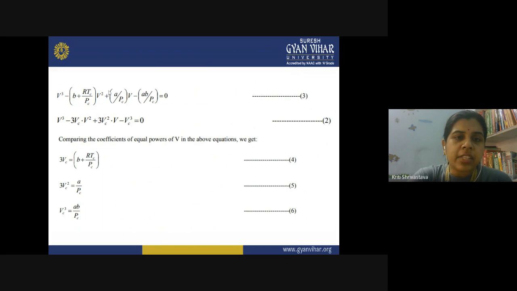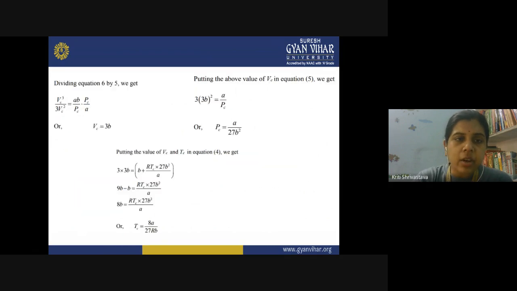Then this is the equation that we obtained from the van der Waals equation of state, right? So when you compare the two equations, you can obtain the value of critical volume like this. You are solving it continuously, and after solving all these equations together, at this point we get the value of critical volume Vc, which is equal to 3b. The value of critical pressure is equal to A upon 27b square.